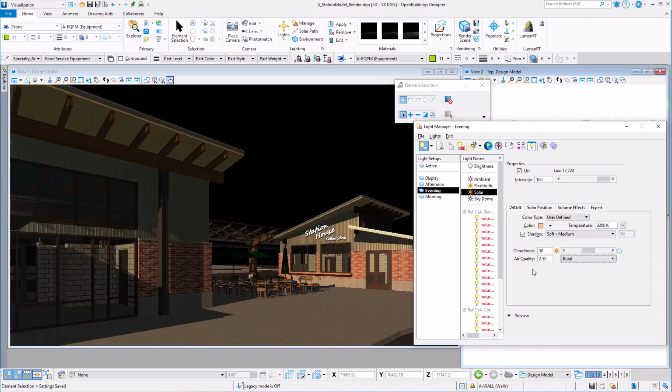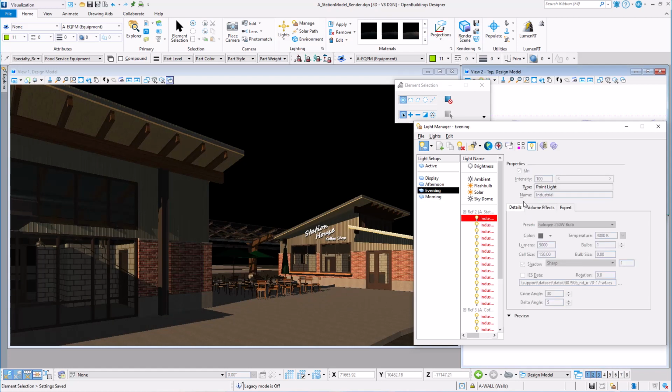I do have a little solar lighting, but this is a case where some source lighting will add to the scene. Some light fixtures with lights have already been placed in the referenced model. The lights can be turned on and off here, even though they are actually in the referenced model. However, their settings need to be adjusted in the model where they were placed, but it can be done by activating the reference from this file. These lights are inside the station and coffee house. We will add some exterior sconces in a moment.